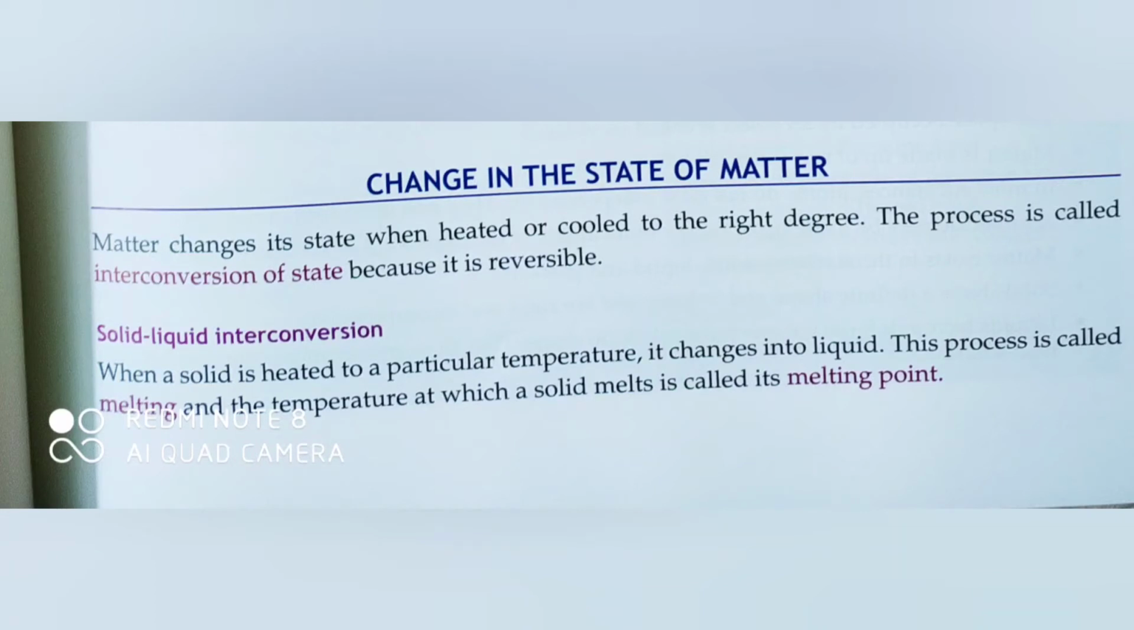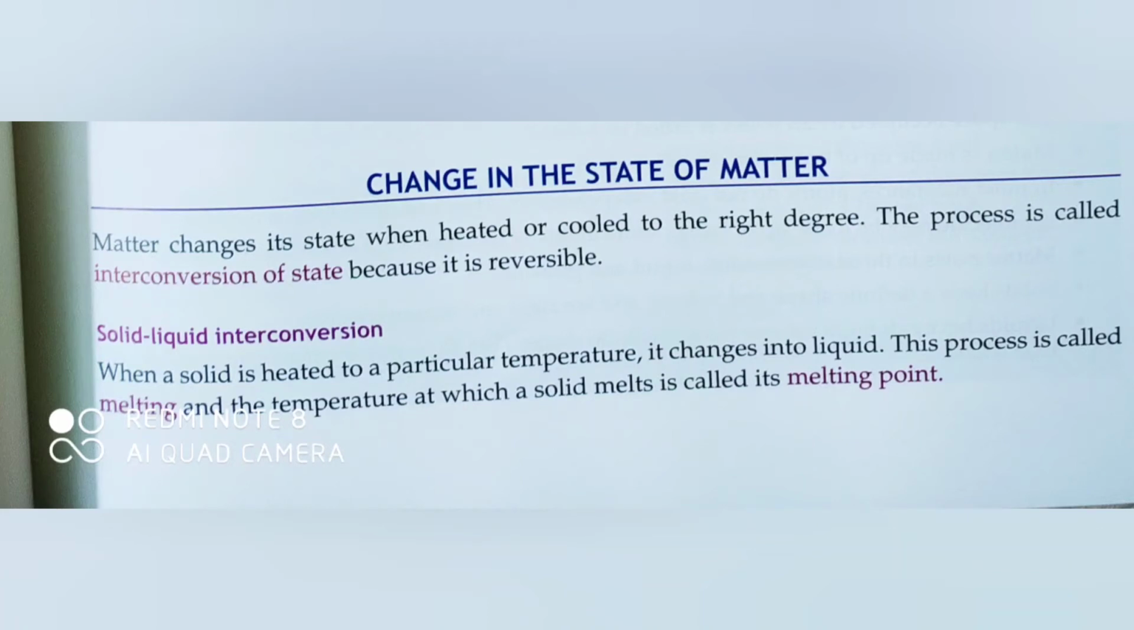So first let's see about solid to liquid interconversion. When a solid is heated to a particular temperature, it changes into a liquid. So children, when you take a piece of ice from the fridge and keep it outside, it changes into liquid. When you take some cream from the fridge and place it outside, it melts after some time. This process is called melting.